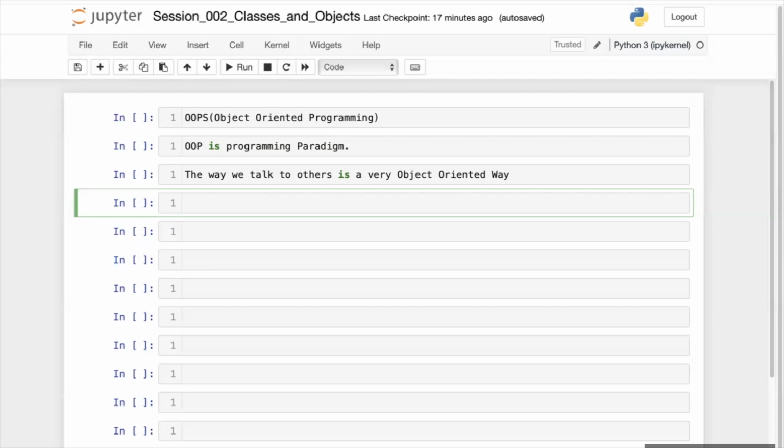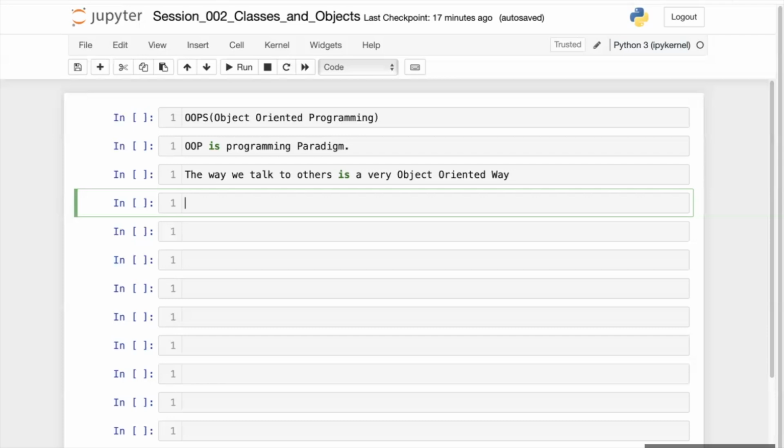Let's say we are writing code for an e-learning company, let's say AI Ki Pathshala.